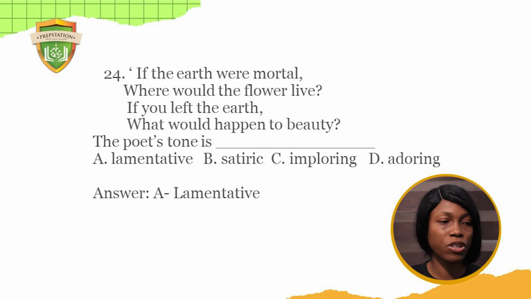Question 24. If the earth were mortal, where would the flowers live? Where would the flower live? If you left the earth, what will happen to beauty? The poet's tone is dash. A, lamentative. B, satiric. C, imploring. D, adorning. I'll take that again. If the earth were mortal, where would the flower live? If you left the earth, what would happen to beauty?